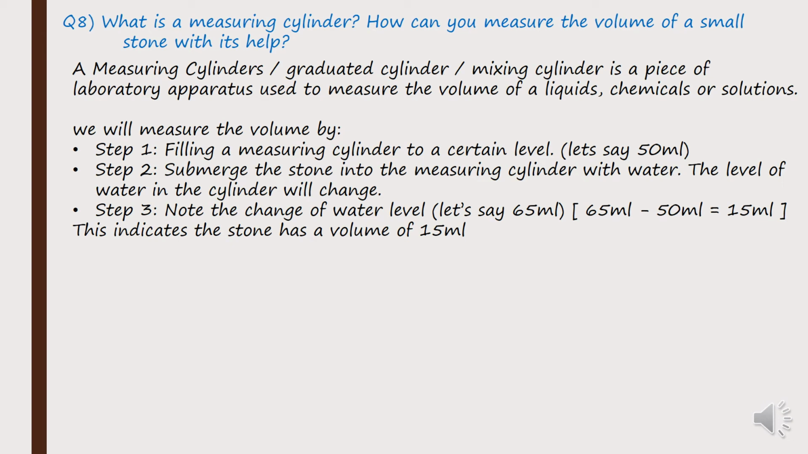Okay, it is an apparatus which is used in labs, okay, to measure the volume of liquids, chemicals and other solutions. And the next question says, how can you measure the volume of a small stone with its help? हैन, त्यो volume चाहिँ हामीले कसरी खोज्छ भन्दाखेरि चाहिँ step 1, what do we need to do? Filling the measuring cylinder to a certain level. Okay, filling the measuring cylinder with water to a certain level. Let's say 50 ml. हैन, अब मैले एउटा example दिएको.